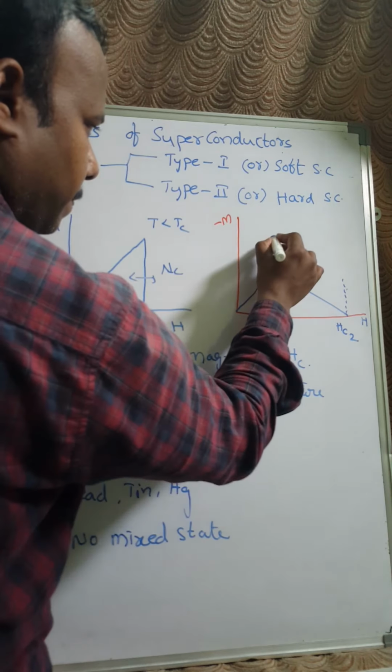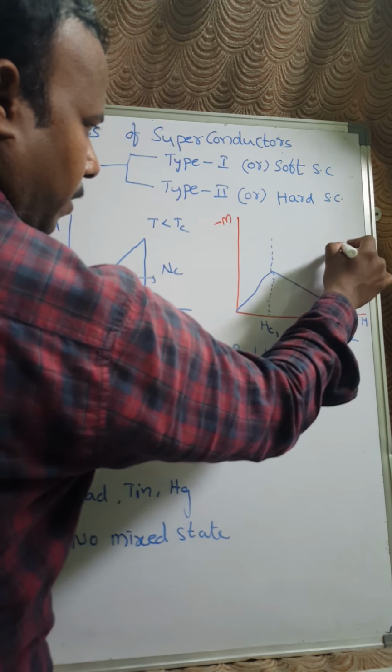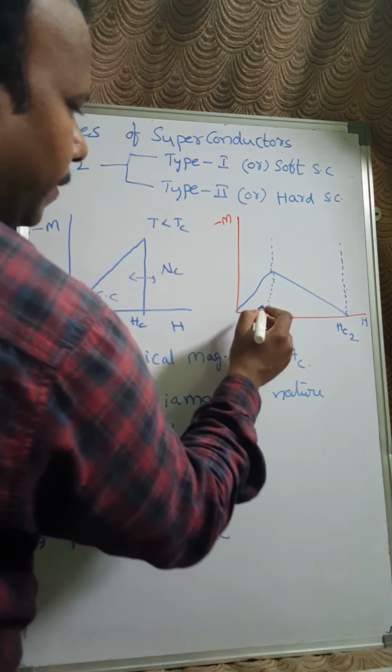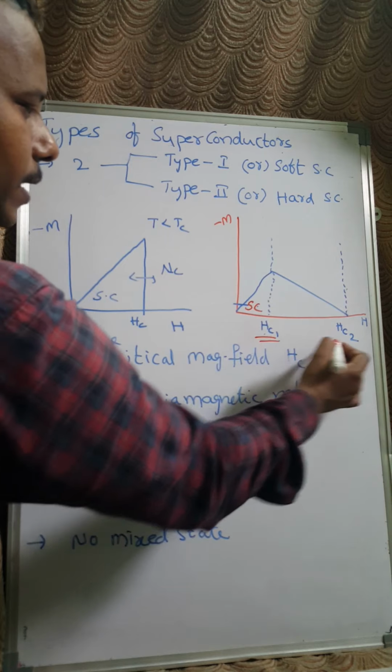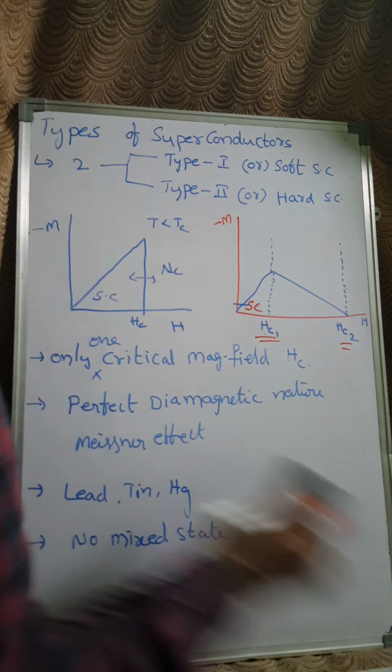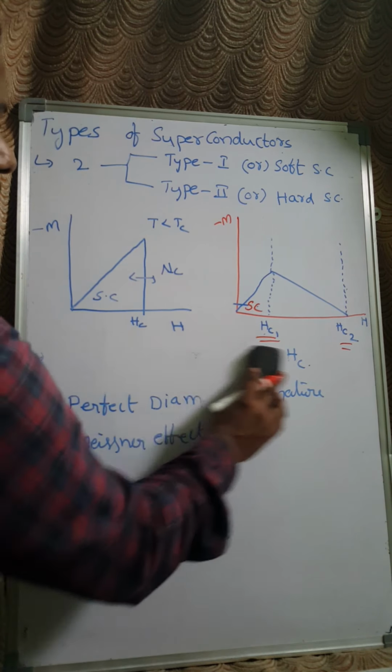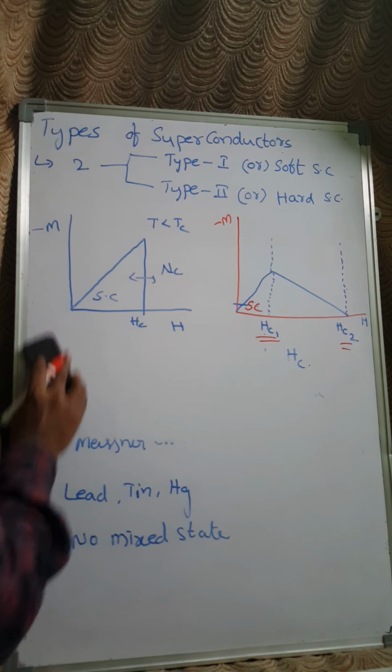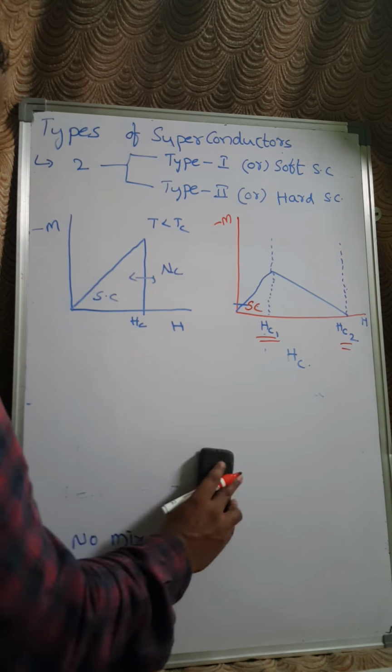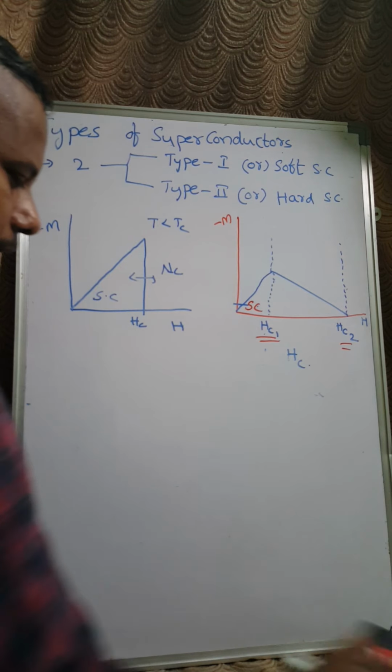Right? Below Hc1, in this region, the material is a perfect superconductor. For hard superconducting materials, we have two critical magnetic fields.